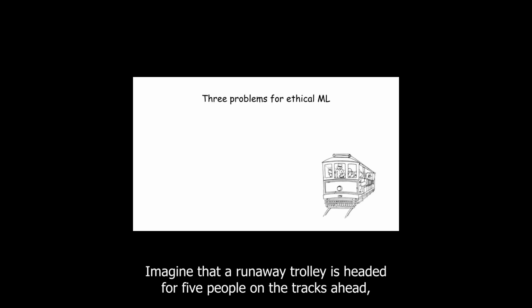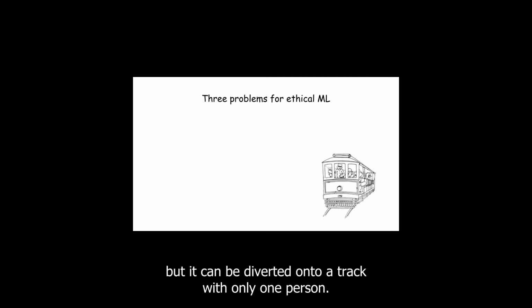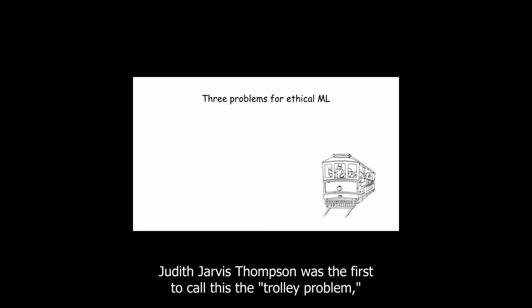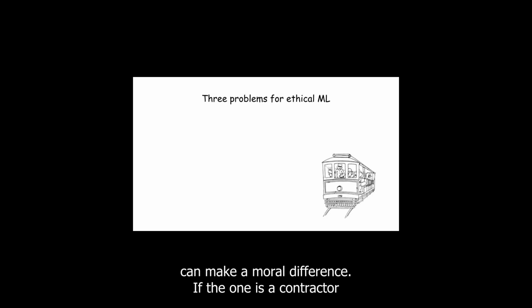The classic trolley problem is illustrative here. Imagine that a runaway trolley is headed for 5 people on the tracks ahead, but it can be diverted onto a track with only 1 person. Is it okay to run down the 1 in order to save the 5? The great Judith Jarvis Thomson was the first to call this the trolley problem, and she pointed out that the people's reasons for being on the tracks can make a moral difference.